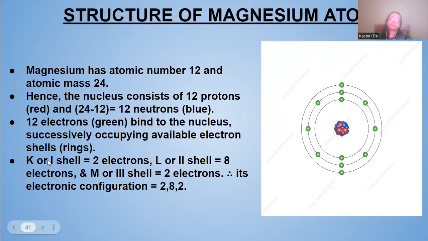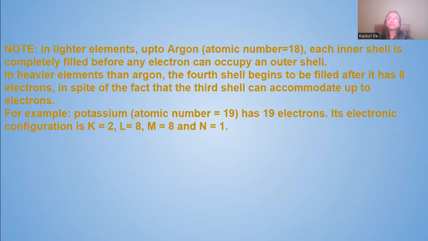K, the first shell, has 2 electrons. L has 8 electrons. Since the atomic number is 12, 2 and 8 make 10, so 2 electrons are left. Now 2 electrons will be on the third shell. Clear? So the configuration will be 2, 8, and 2.